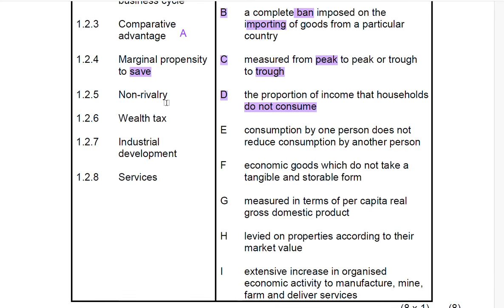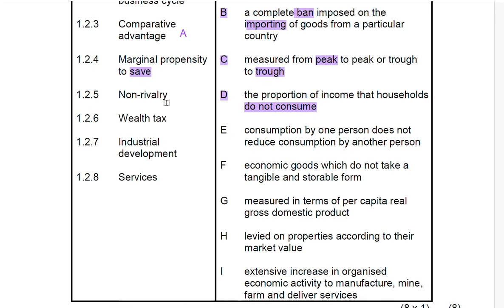So non-rivalry simply means that if you use the street light, it will not reduce the street light that is available for the next person to use. If you go on the road, the next person will be able to use that road the same way as you've used it when you passed that section.